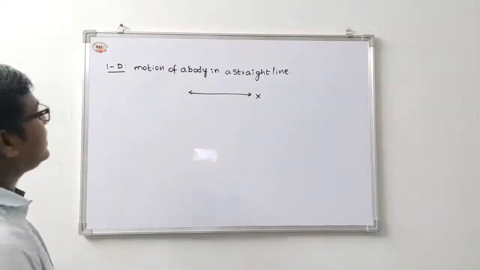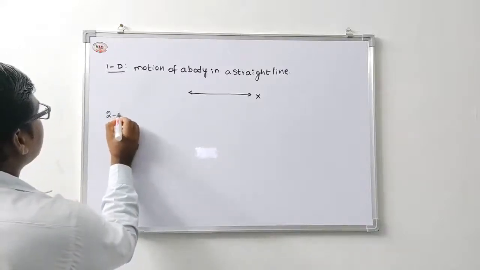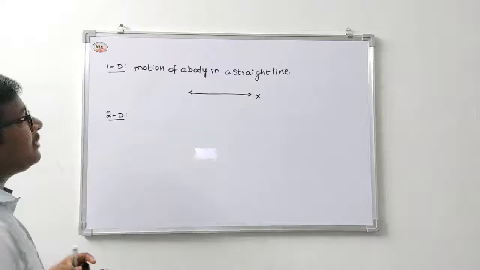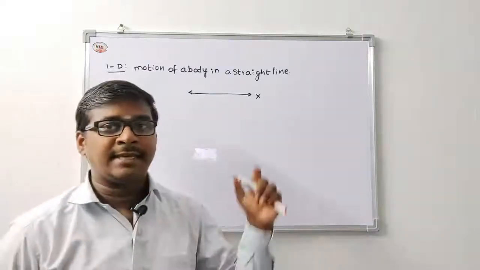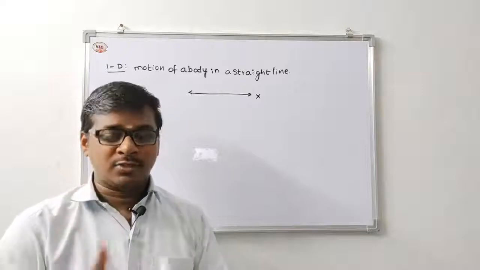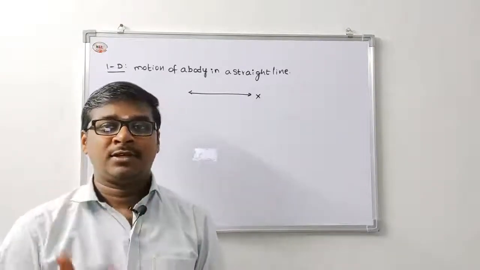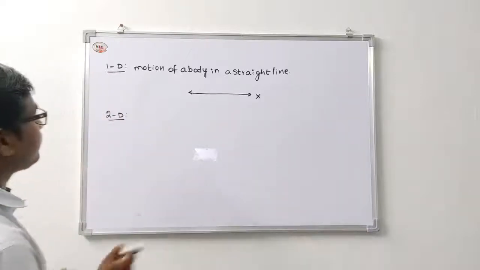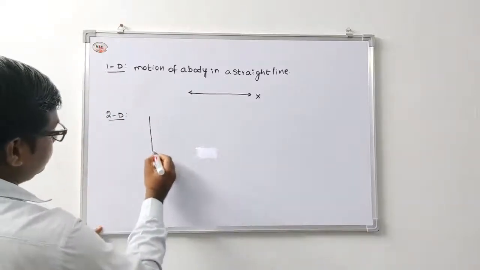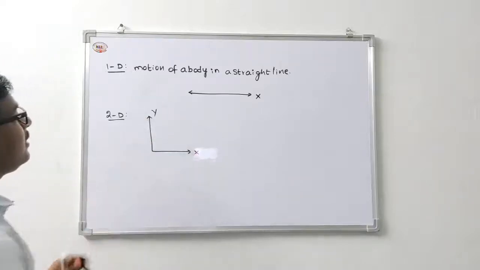The second one is a two dimensional body. One dimensional is only one coordinate, that is the x axis. Two dimensional has two coordinates, x and y.